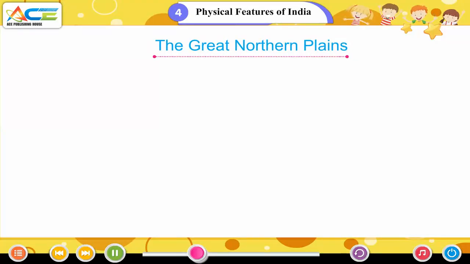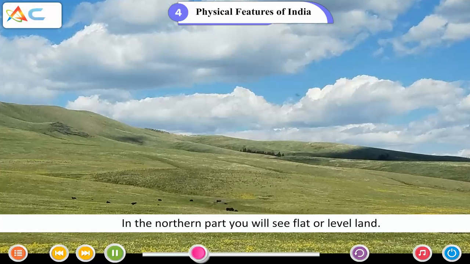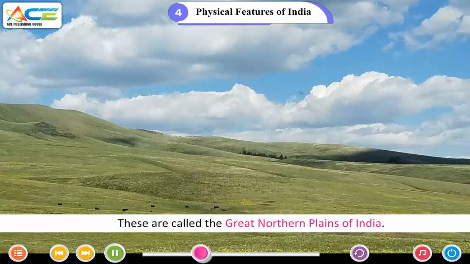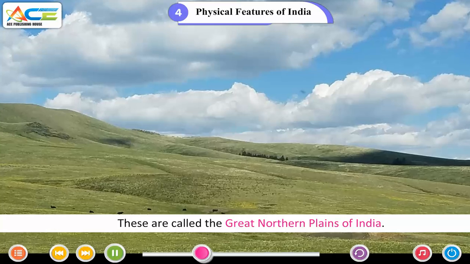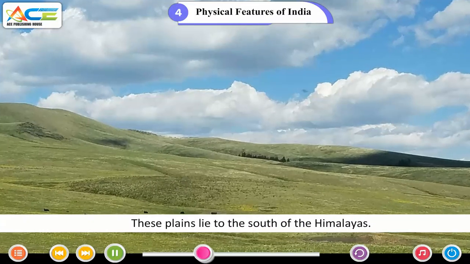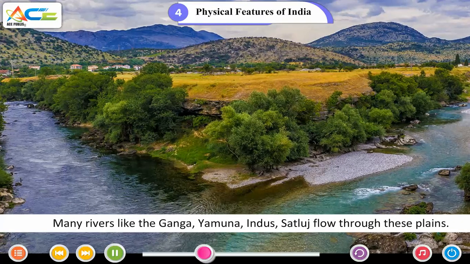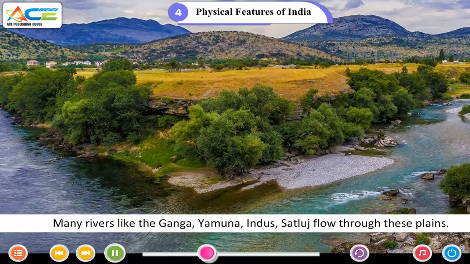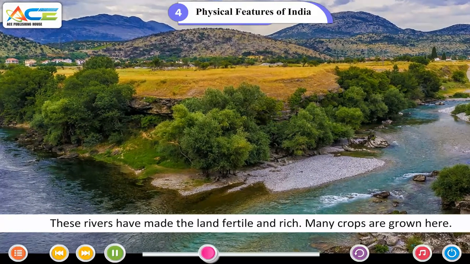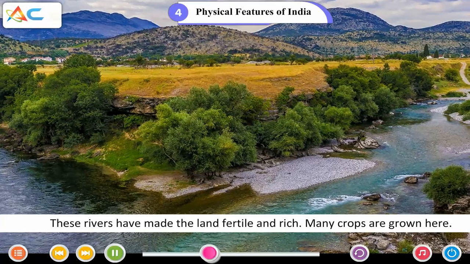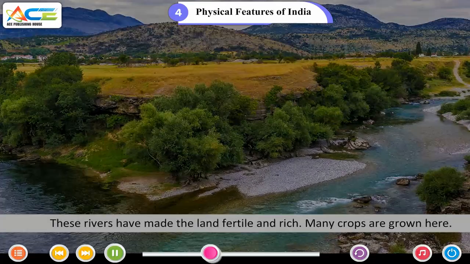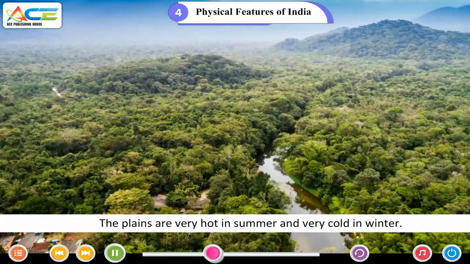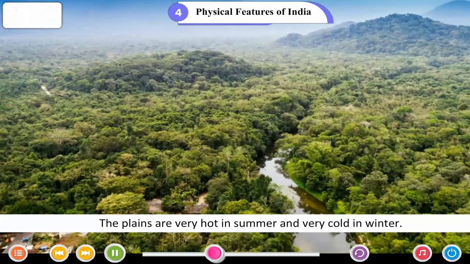The Great Northern Plains. In the northern part, you will see flat or level land. These are called the Great Northern Plains of India. These plains lie to the south of the Himalayas. Many rivers like the Ganga, Yamuna, Indus and Satluj flow through these plains. These rivers have made the land fertile and rich. Many crops are grown here. This region is densely populated. The plains are very hot in summer and very cold in winter.